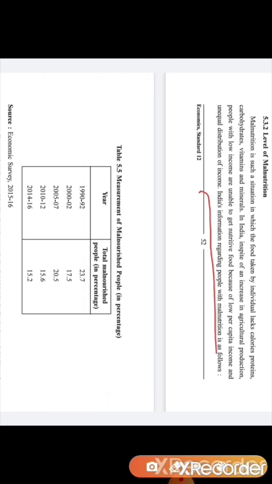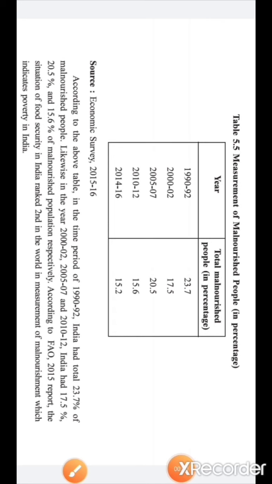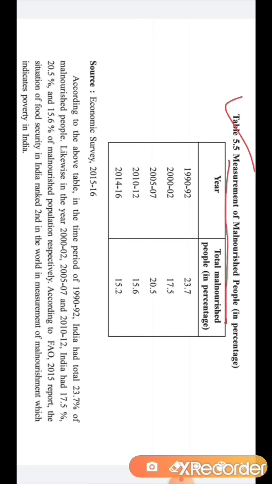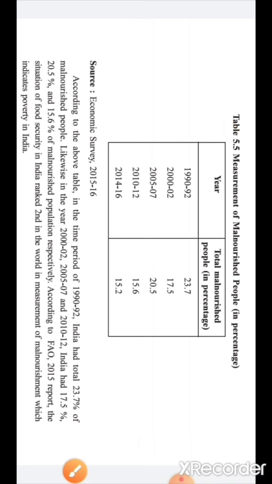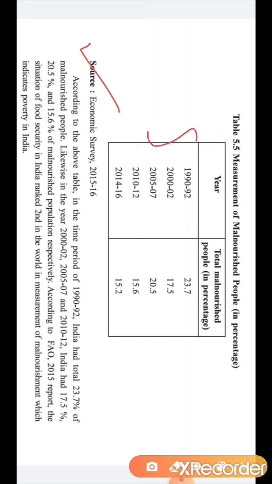India's information regarding the people with malnutrition is as follows. So students, here is the table in which the measurement of malnourished people in percentage is shown. In the first column the years are given, and in the second column the total malnourished people in percentage are shown. The data source of this table is the Economic Survey. Now in this paragraph the analysis of the above table is given.